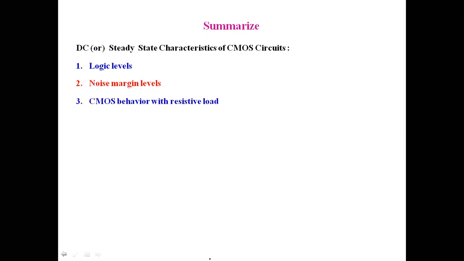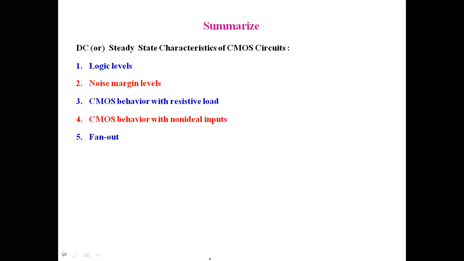The third one is the CMOS behavior with a resistive load. When a resistive load is connected to the CMOS circuit, it has an effect on the output voltage. In the case of the high state, it reduces the output voltage from the normal value. In the case of the low state, the output voltage increases above the normal value. The fourth one is CMOS behavior with non-ideal inputs. When non-ideal inputs are connected, this also has an effect on the high output voltage and low output voltage.